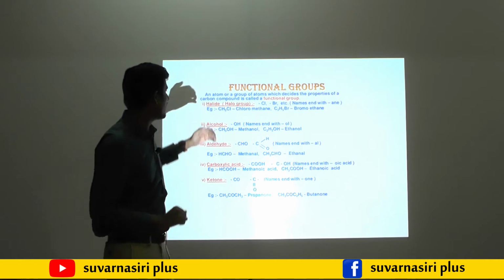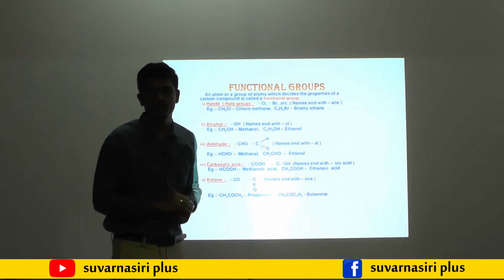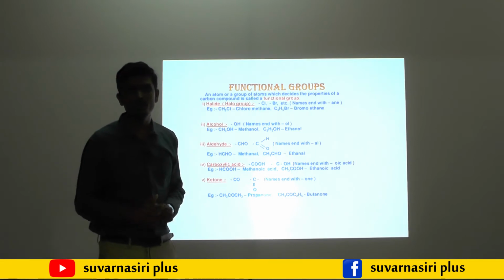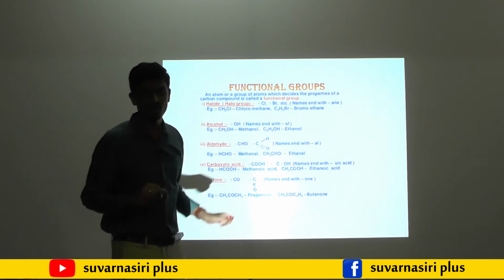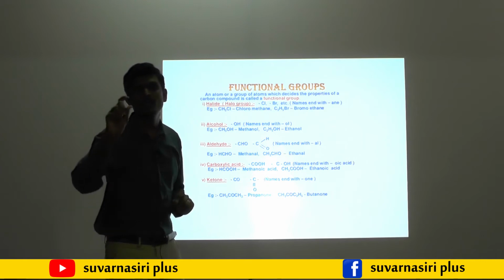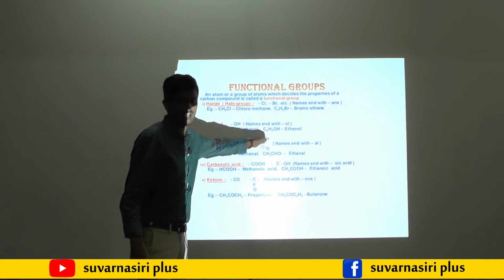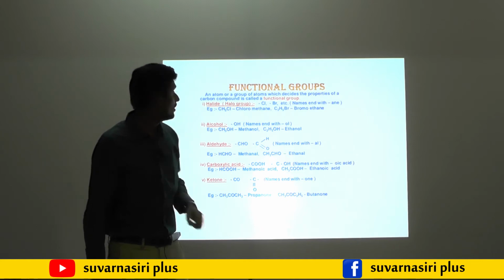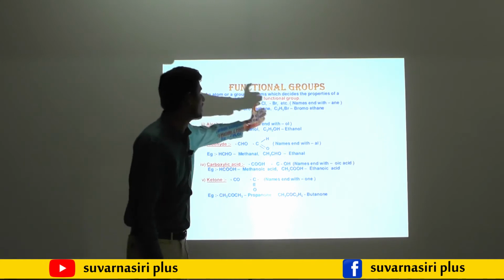First, if I take alcohol: methane, CH4. In that, replace one hydrogen with OH, then it will become CH3OH. You may observe here. The naming is decided by the number of carbon, so it is methane, but the functional group in that case is OH, that is, alcohol. Then replace E with OL, and the name changes to methanol. Methane has one carbon, and then E is replaced with OL because the functional group attached in this case is alcohol. In the same fashion we write ethanol.